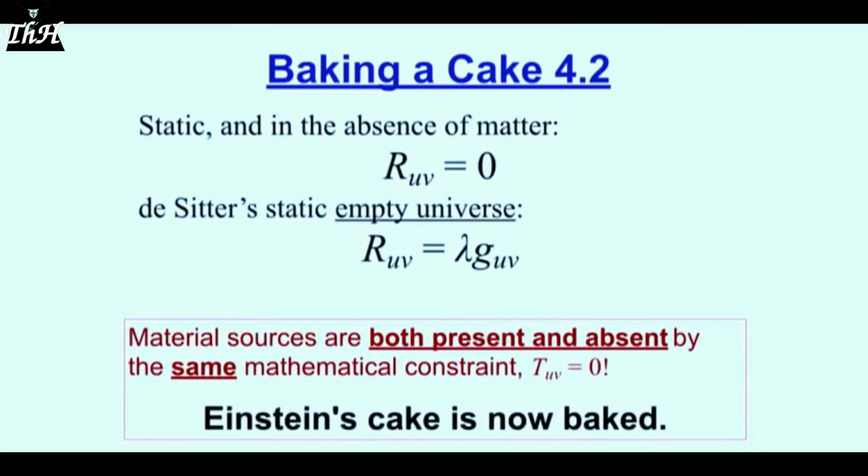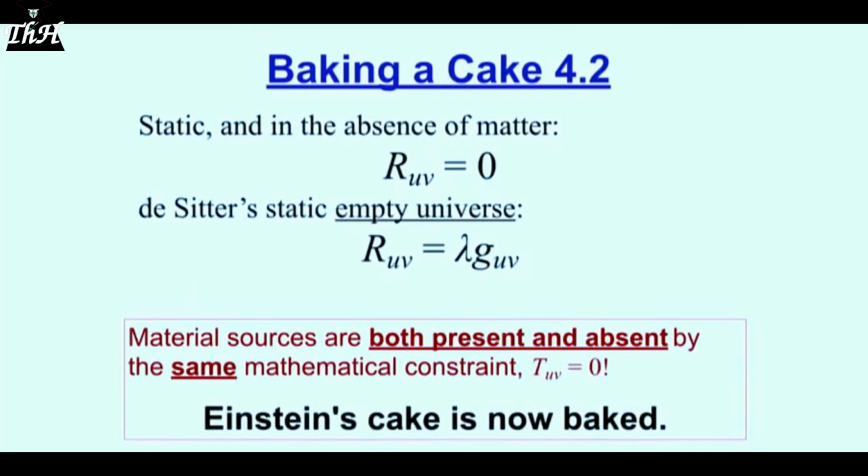That's right. Now, some people will object to that. Oh, Crothers doesn't know what he's talking about. He's on the wrong trail. Well, really, here we can now prove the argument is circular. Because we take de Sitter's universe, it's described by this second equation, R equals lambda g. Well, according to the cosmologists and Einstein, this universe is empty. It's de Sitter's empty universe, right? It's empty because it doesn't contain anything. Why doesn't it contain anything? Because the energy momentum tensor is 0, just like the one beforehand. So according to Einstein and his followers, matter is both present and absent by the very same mathematical constraint.